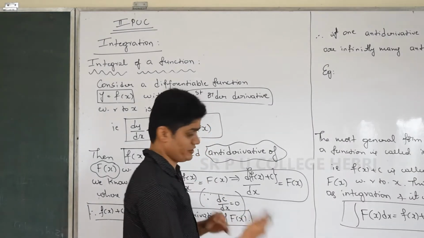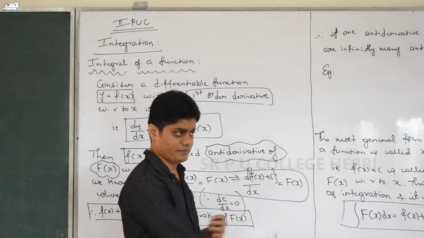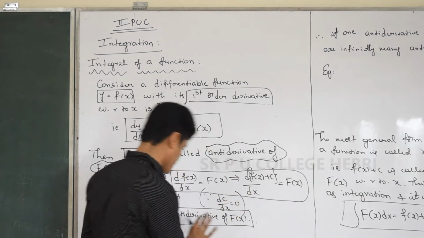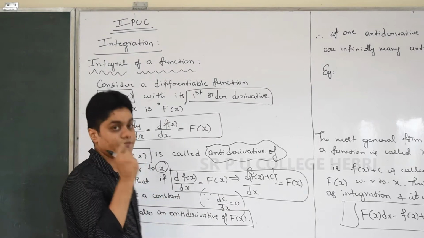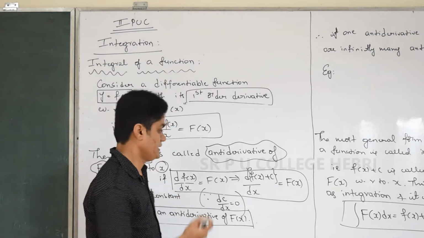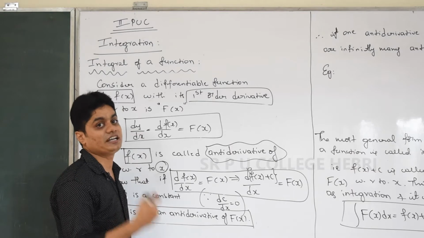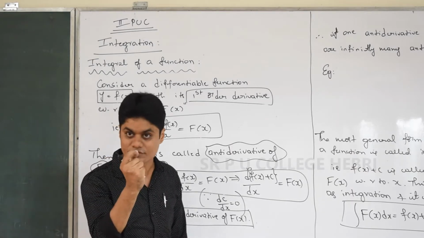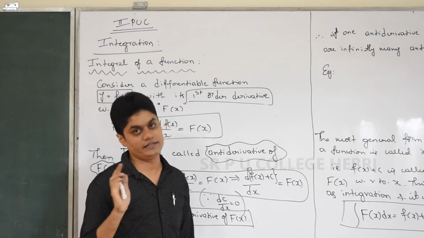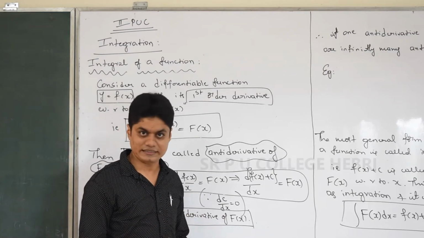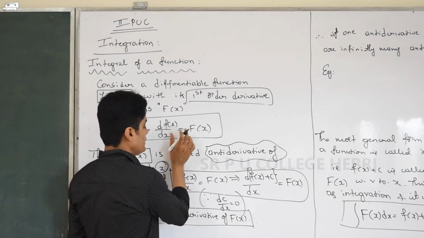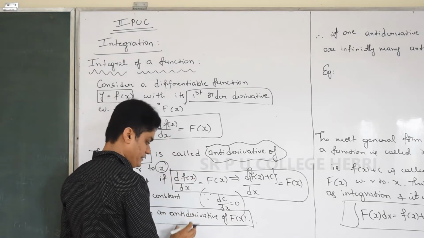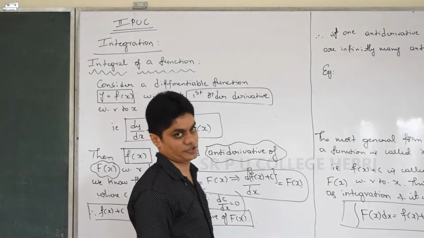So we are going to express it in a general form, and that process we are going to learn as integration. That I will explain later. First, try to understand here that if one antiderivative exists, there will be infinitely many antiderivatives. Remember, if a function is differentiable, using that we can find out antiderivative of the function.